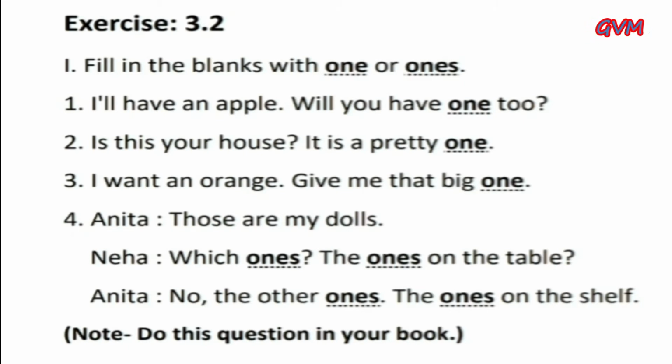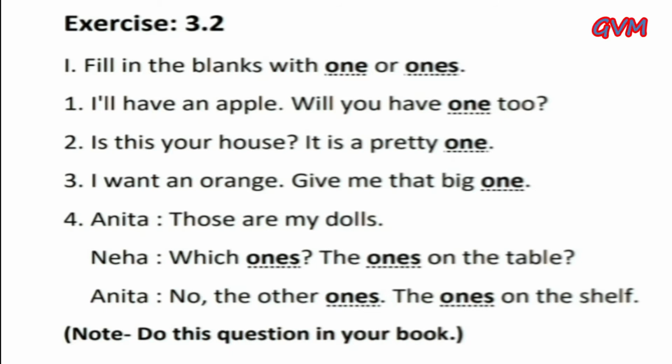First, I will have an apple. Will you have one, too? We use one because it is in a singular form. Second, is this your house? It is a pretty one. Third, I want an orange. Give me that big one.